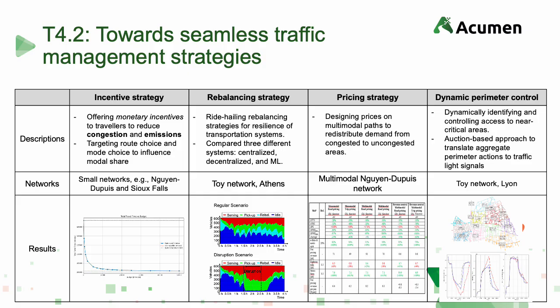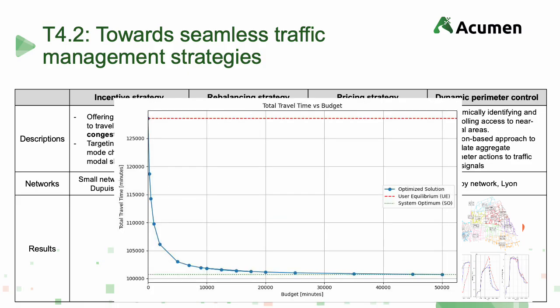We further considered incentivization strategies, rebalancing in ride-hailing systems, pricing strategies, and dynamic perimeter control. Considering incentives, we observed a reduction of 19.1% in total travel time, even with a relatively small budget, namely about 10% of the total travel time in the network. What we could conclude here is that incentives are effective in facilitating sustainable modal shift, although a break-even point exists, beyond which further incentivization brings quickly diminishing returns.